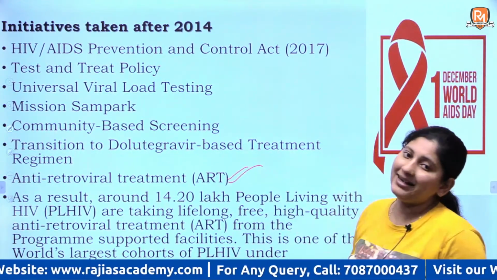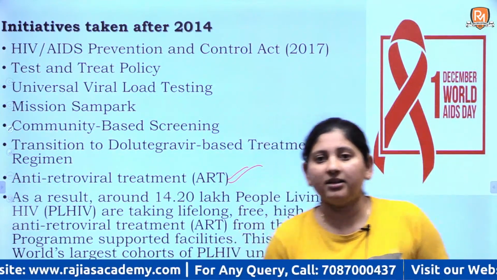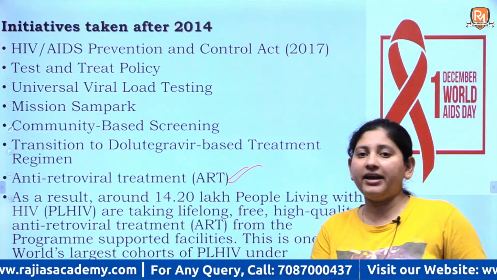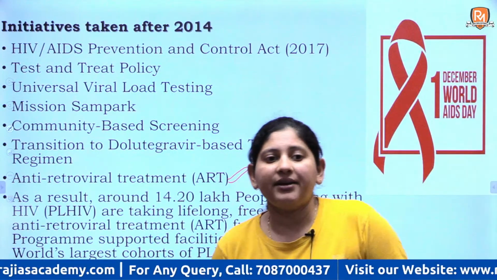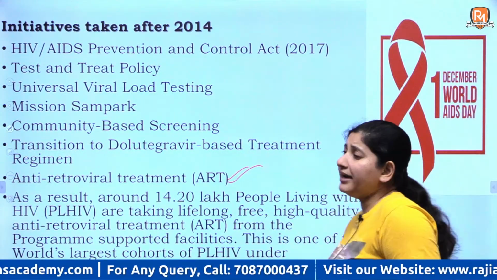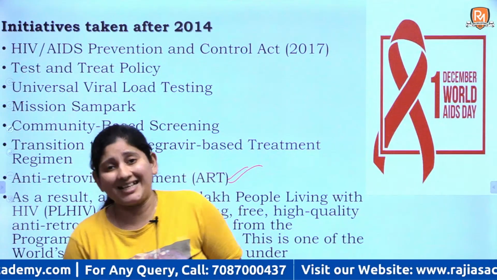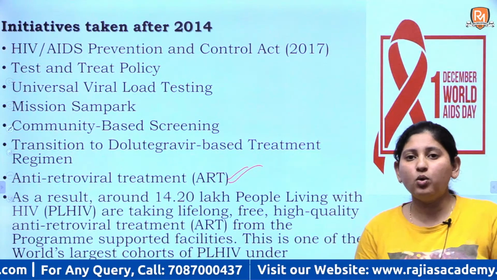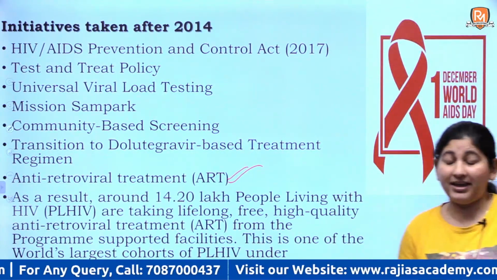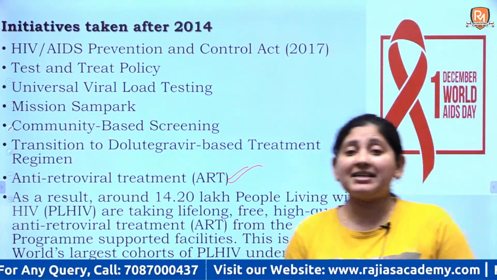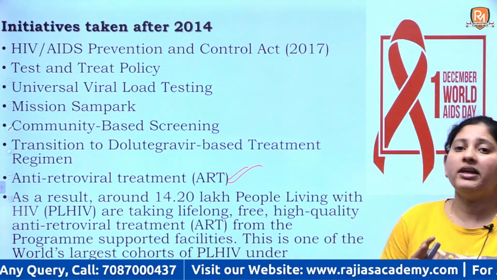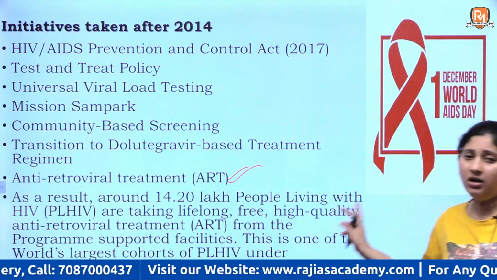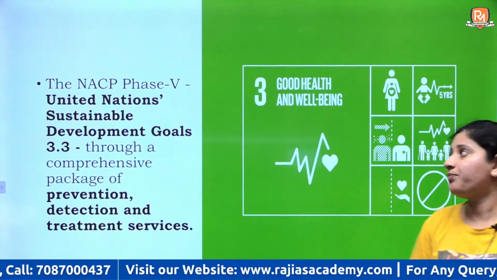ART has been detrimental in preventing the spread of HIV and from turning it into AIDS. And India has been one of the most successful models around the world of people existing with HIV leading a normal life with the mainstream population.